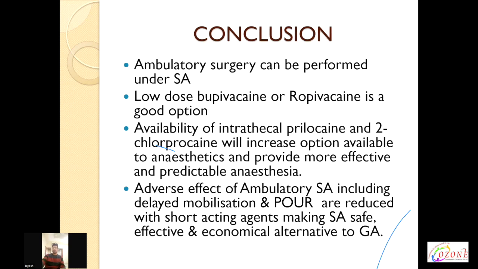And the conclusion is spinal anesthesia can be used for ambulatory surgeries. Low dose bupivacaine is a good option. Also, the availability of intrathecal prilocaine and chloroprocaine has increased the options available to the anesthetist, providing more effective and predictable anesthesia. Adverse effects of ambulatory spinal anesthesia, including delayed mobilization and postoperative urinary retention, are reduced with shorter acting agents, making spinal anesthesia a safe, effective, and economical alternative to general anesthesia.